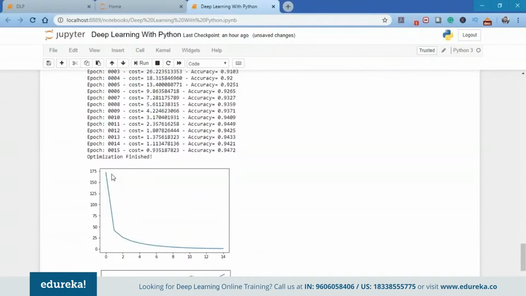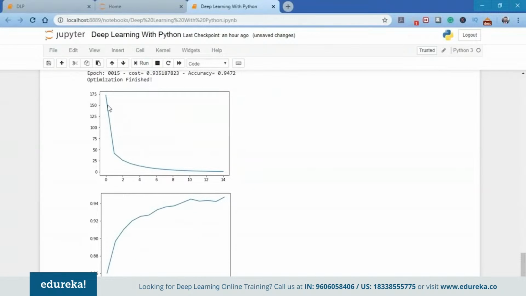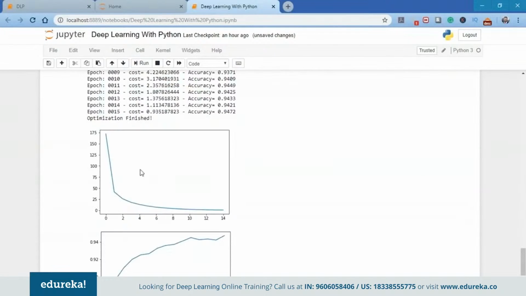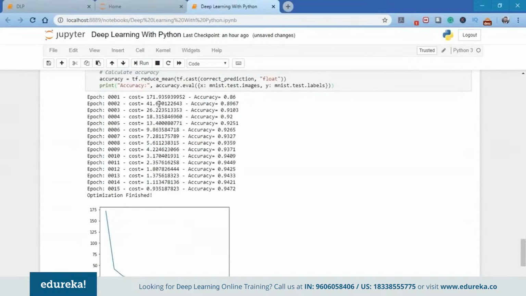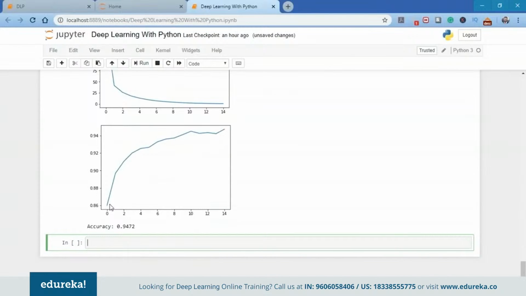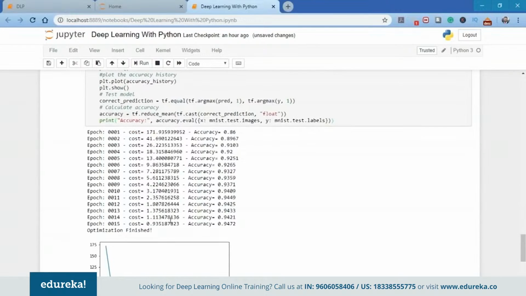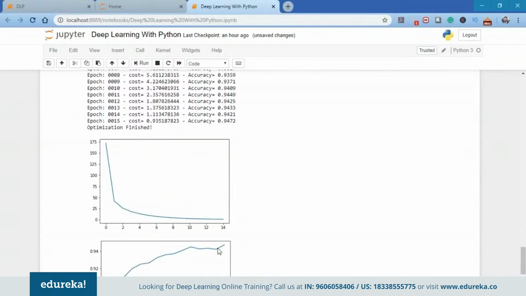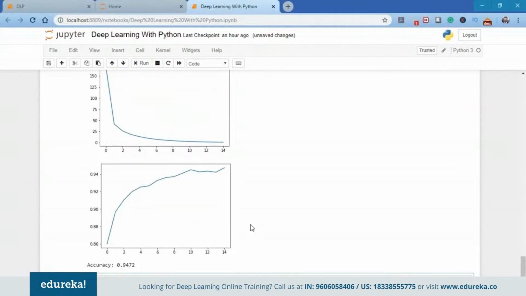So as you can see here, the optimization has finished, and the first graph here is of the cost. It initially started at 171 and came down all the way to 0.9. And at the same time, the accuracy started from 0.86 and has reached all the way to 0.947, almost 0.95, that is 95%.